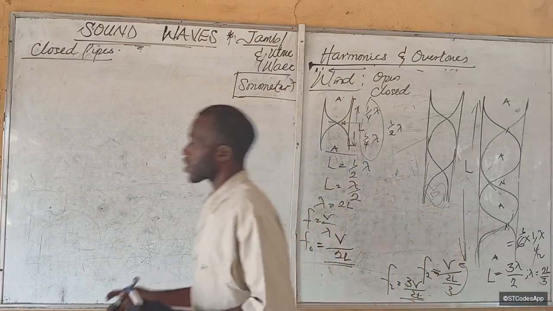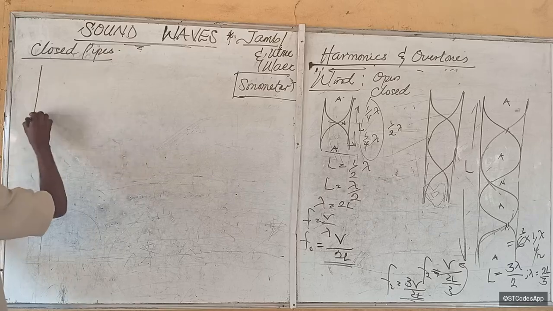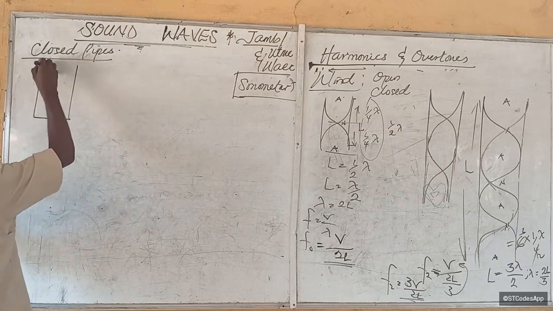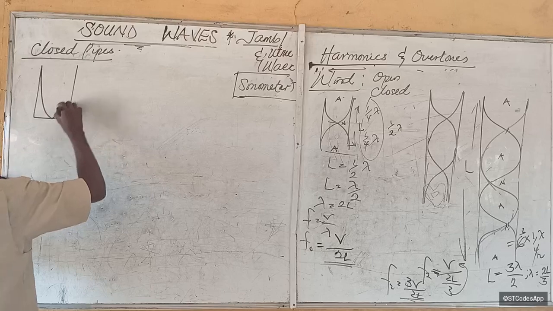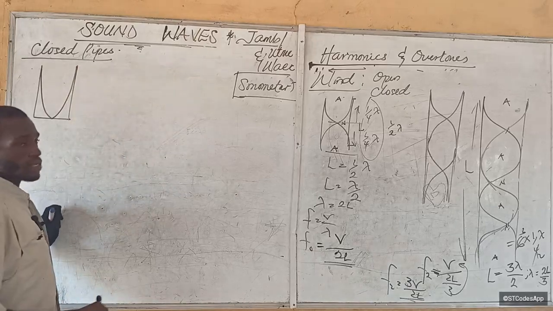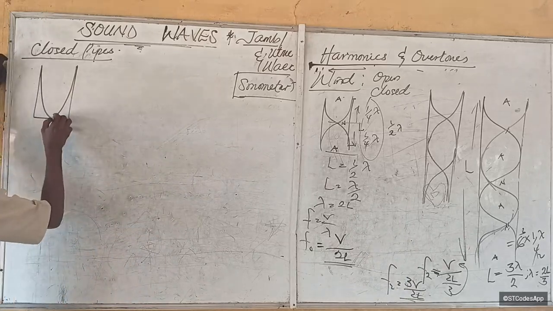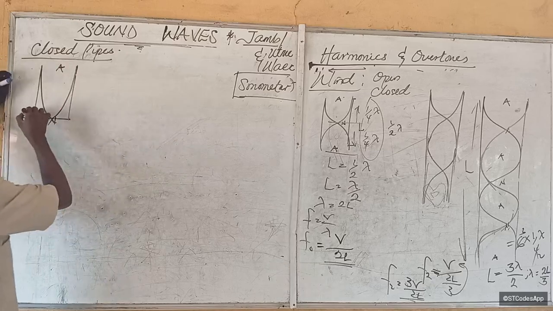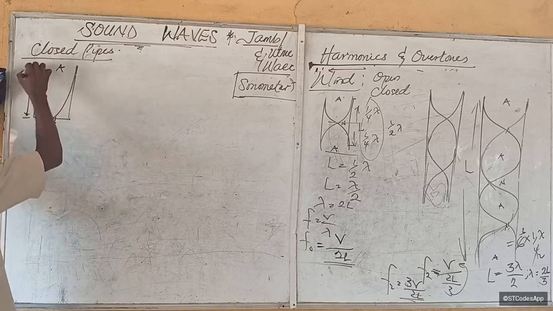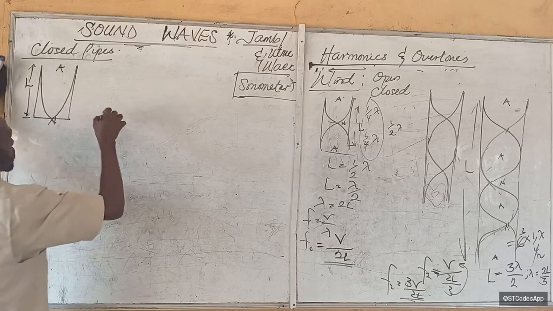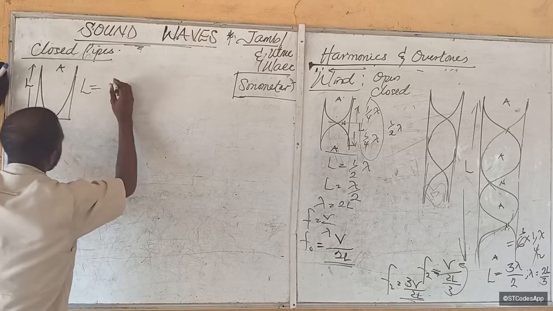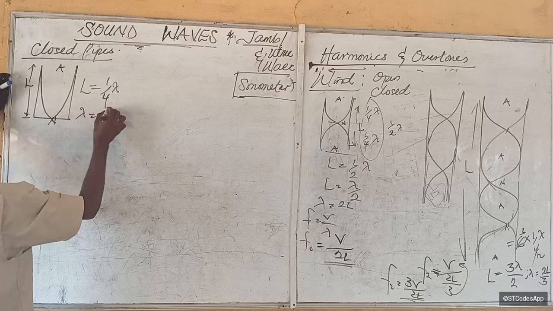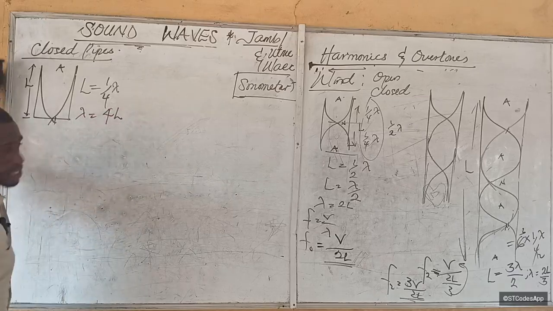So listen. This is a closed pipe, an example of a closed pipe. You see it's closed at only one end, right? The lowest frequency I can send, the lowest vibration that can happen here, is the vibration that goes like this. If this is the lowest, what will this place be? Antinode. So from here to here is a particular length, right? So the length of this thing, what's the wavelength? 1 over 4 lambda. That makes sense, right? So lambda here will go to what? 4L. Does this make sense?